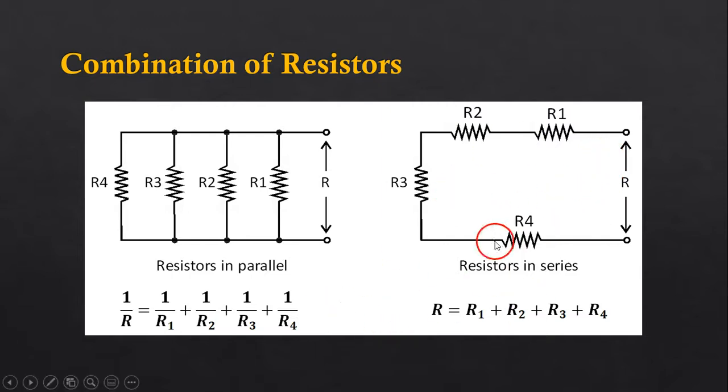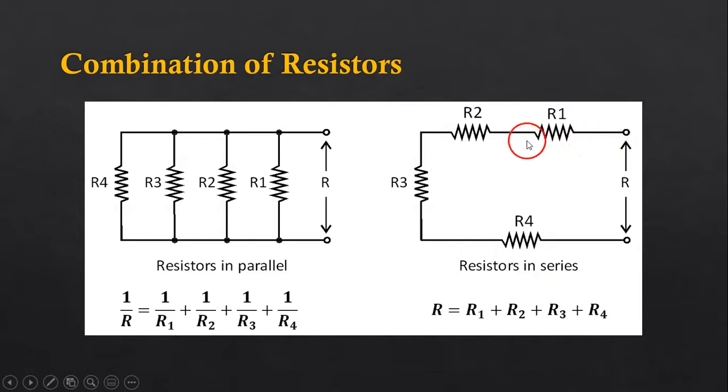Now in this right diagram you can see there are four resistors, R1, R2, R3 and R4. These resistors are connected in series. So how will you identify first? Let me tell you how you will identify that this circuit is a parallel circuit and this circuit is a series circuit. Just to analyze the conditions very effectively and very easily, remember one thing.